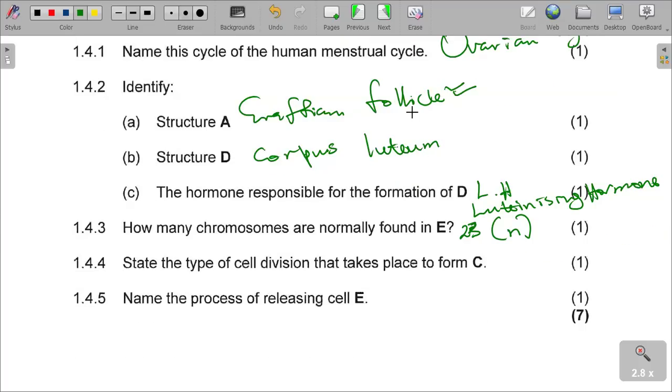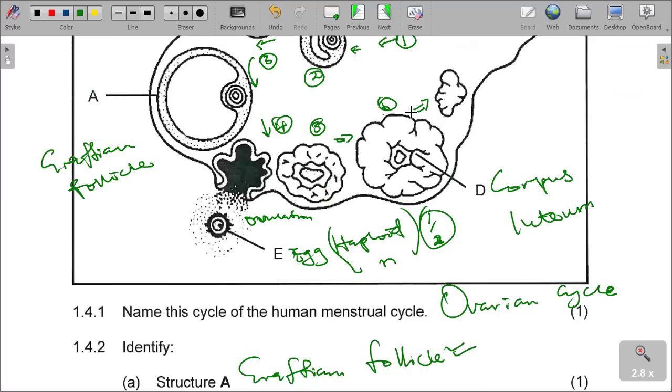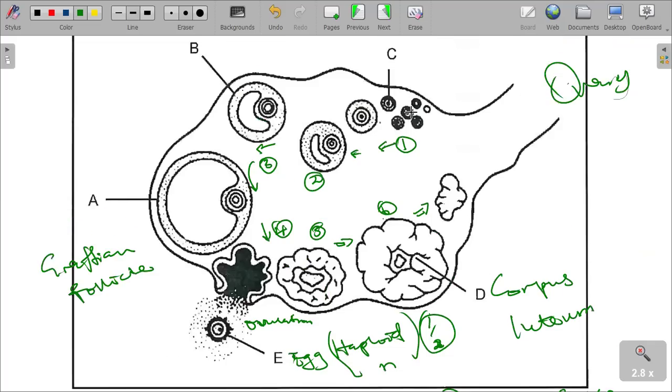And then state the type of cell division that took place to form C. These are the follicles, and for them to grow, what is happening? We have mitotic cell division.